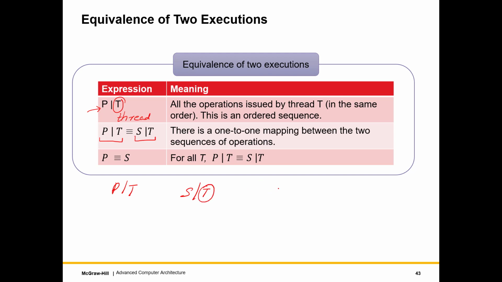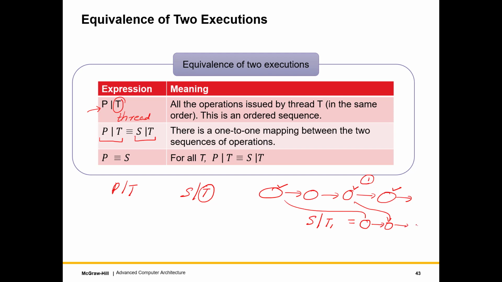So let us say that we have a set of operations in the sequential execution, and they are organized as a linked list. Out of this, let's say this, this and this were issued by thread 1, and we want to compute this. Then what we do is we just take these operations out and we organize them as a linear sequence, in the same sequence in which they were in the original, so they are just extracted.